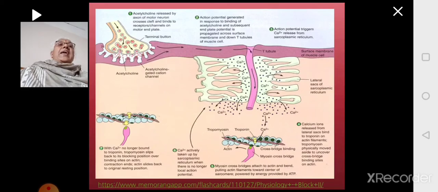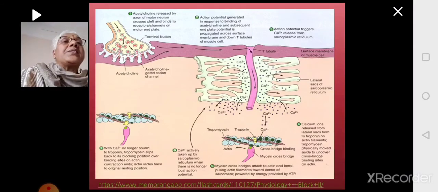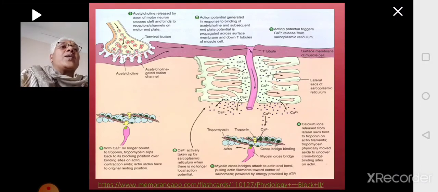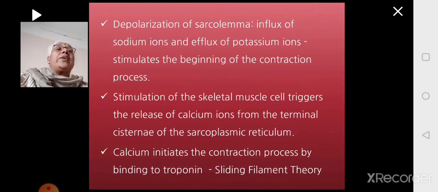Near the triad it will activate the sarcoplasmic reticulum, which in turn releases calcium ions, and these calcium ions will bind to the troponin C unit. This will bring about the sliding filament mechanism, which we will do in the next chapter.